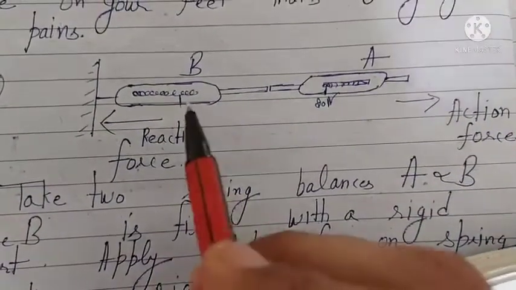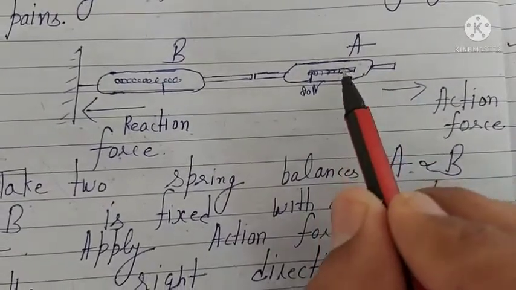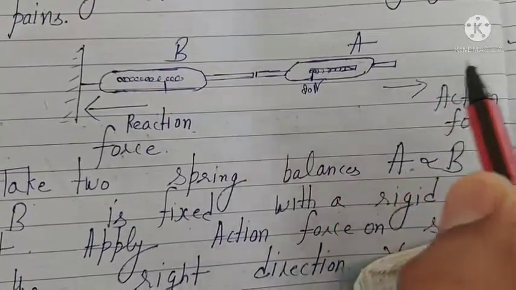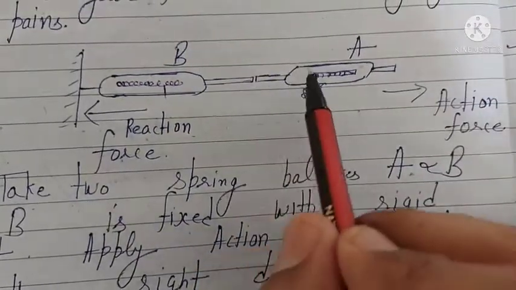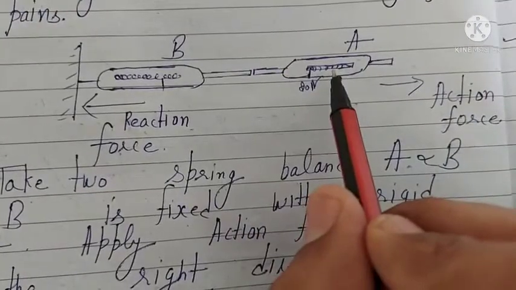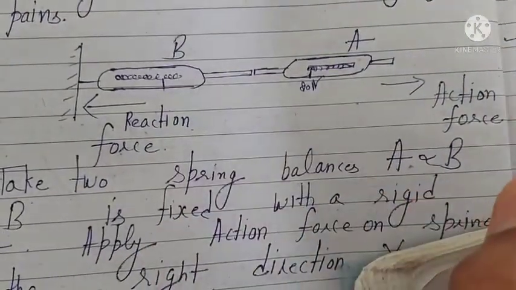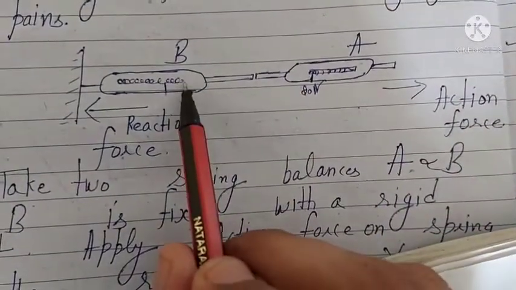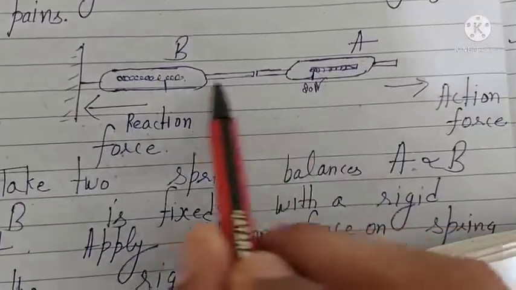Okay, why is it so? Because we are applying the force on spring balance A, that is the action force, in this direction. That means spring balance A is applying force on spring balance B in this direction, and spring balance B is also applying force on spring balance A in this direction.